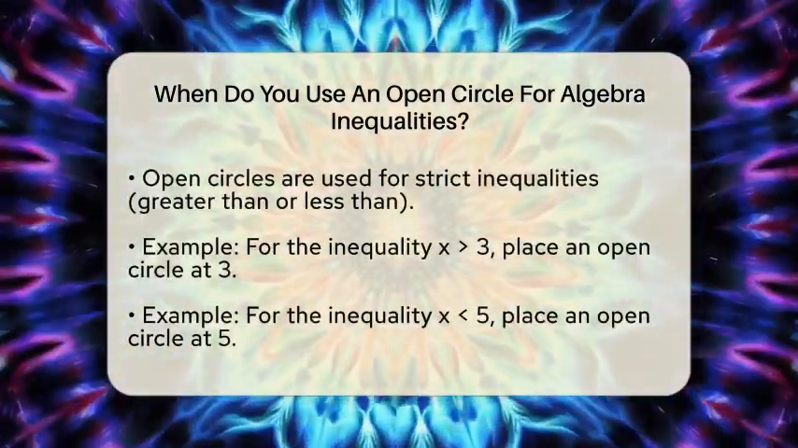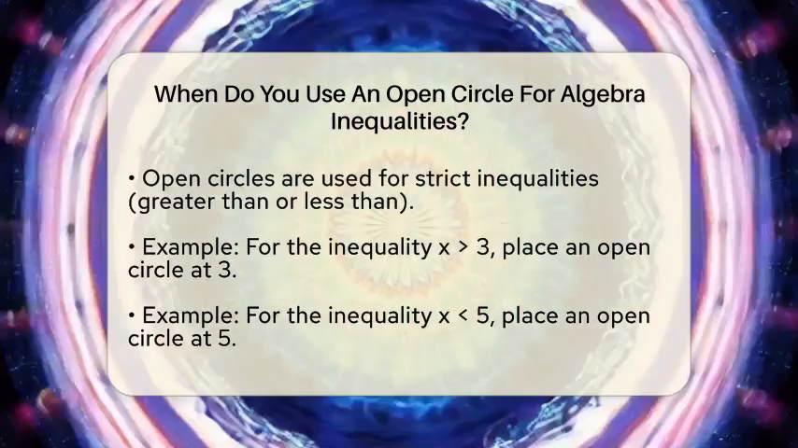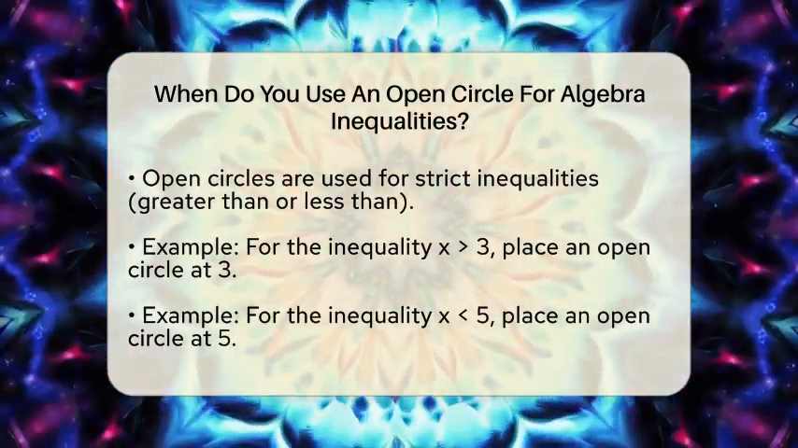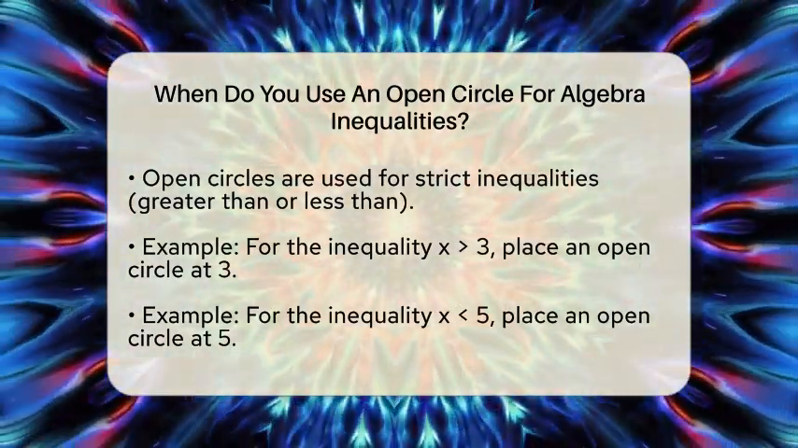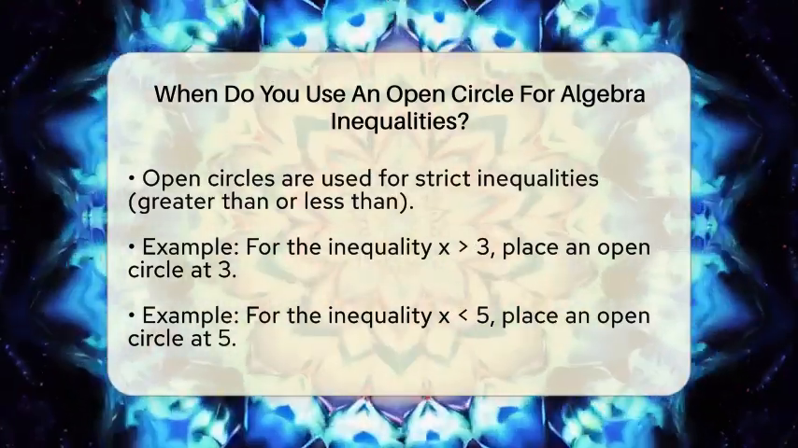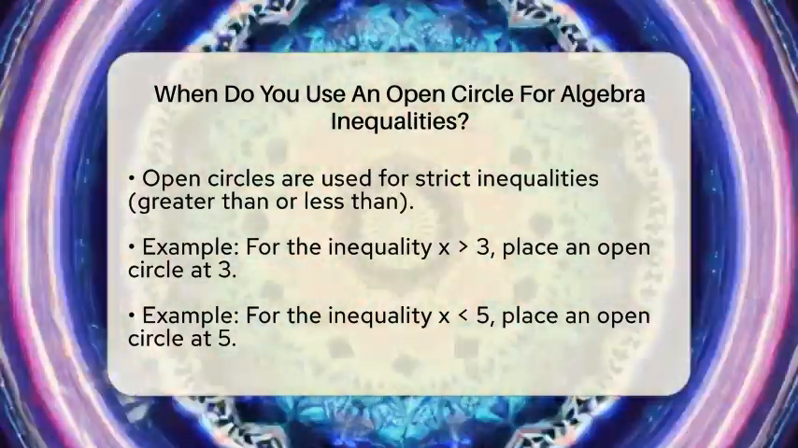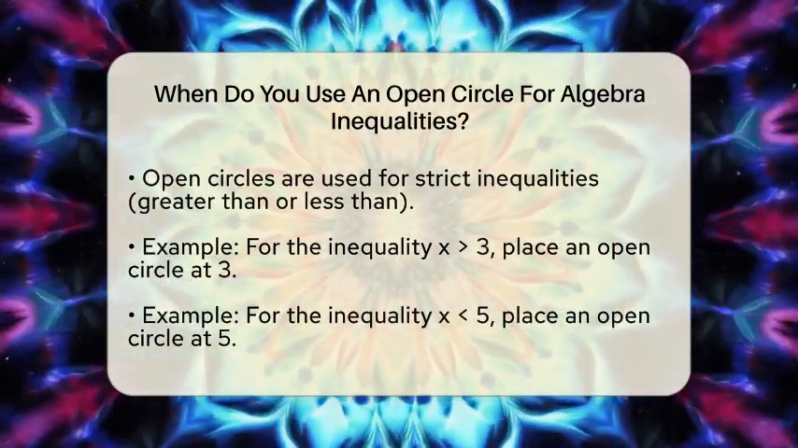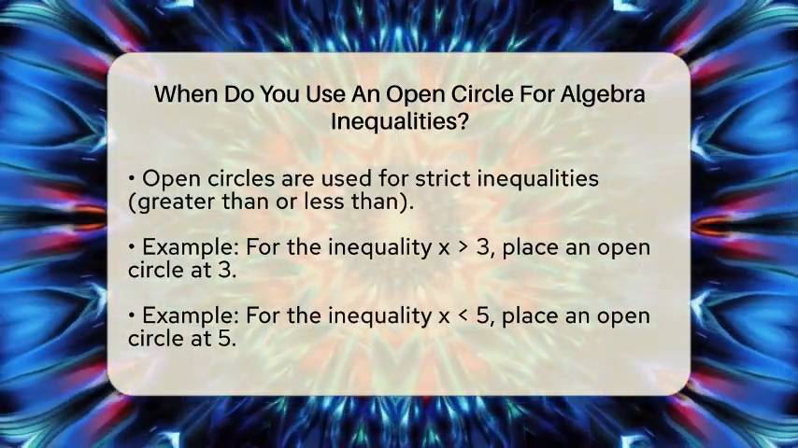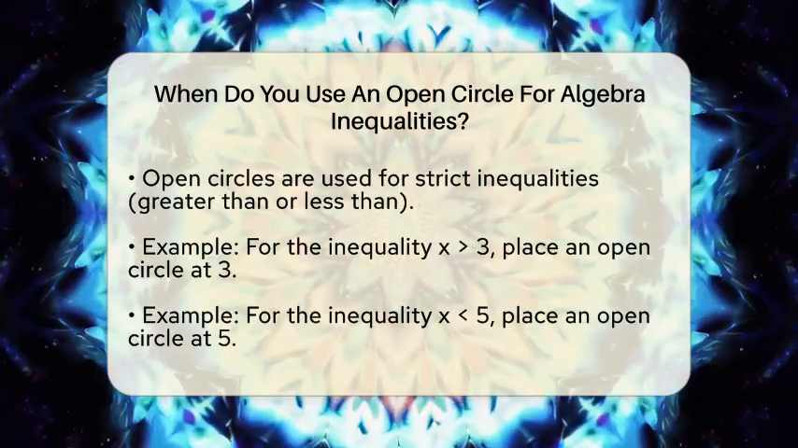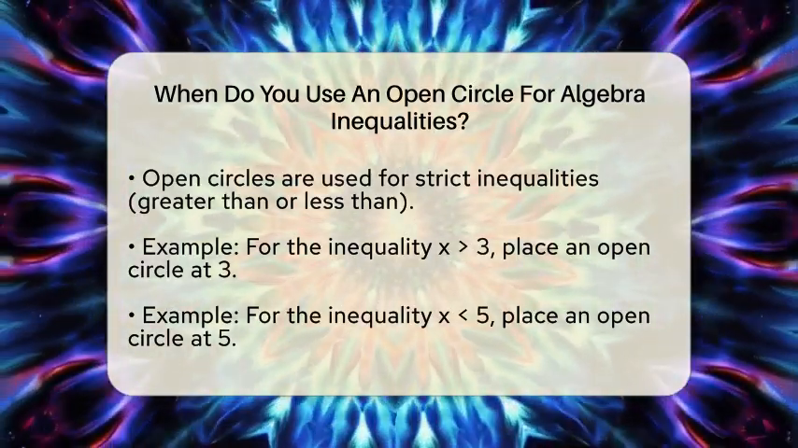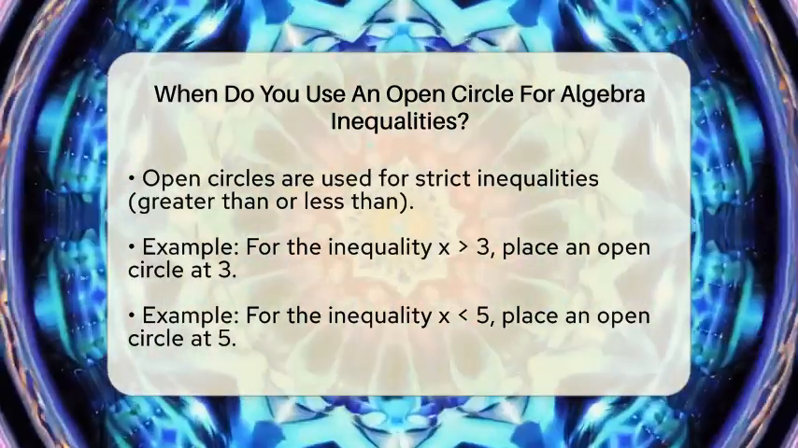An open circle is specifically used for situations where the endpoint is not part of the solution. This happens with strict inequalities, which are represented by the symbols greater than or less than. For example, if you have the inequality x is greater than 3, you would place an open circle at 3. This indicates that 3 itself is not included in the solution set.